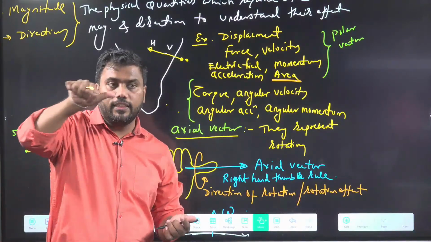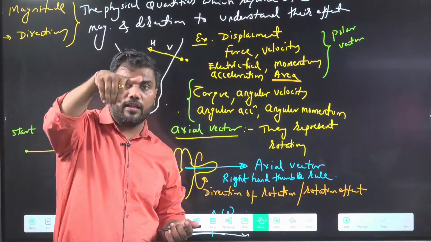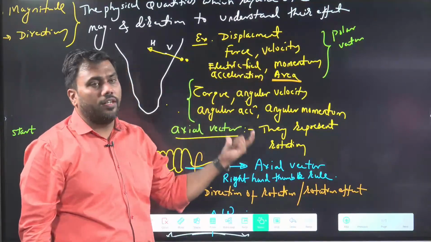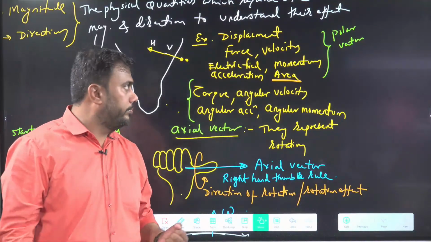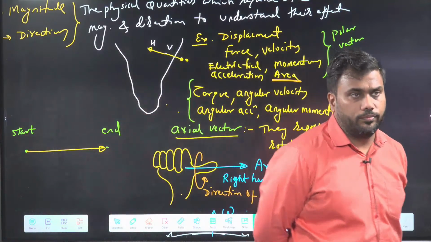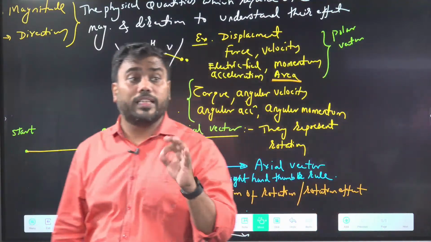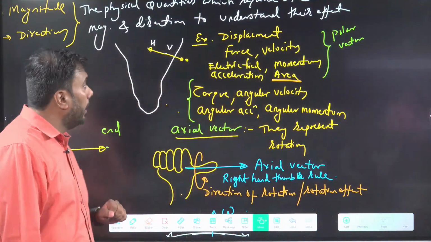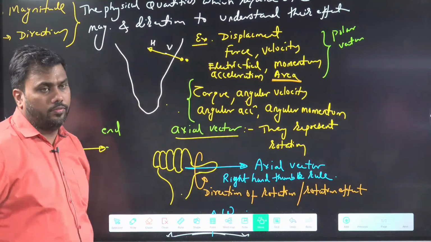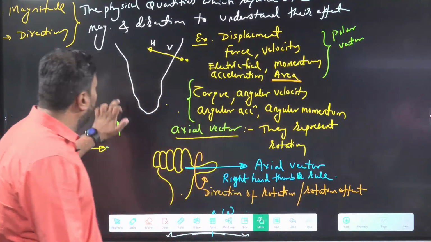So if a vector is in this direction, keep the thumb of right hand in the direction of vector, the finger will curl in the direction of rotation. So axial vector and polar vector, we have two kinds of vector around us. Is this point clear? Vectors are physical quantity which require both magnitude and direction to understand them. And in vectors also now we have two categories, polar and axial.